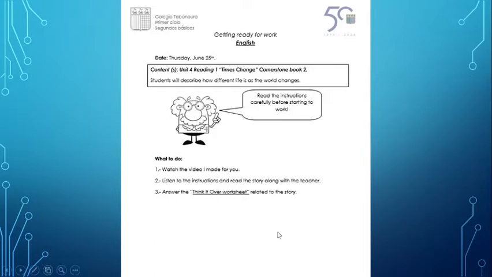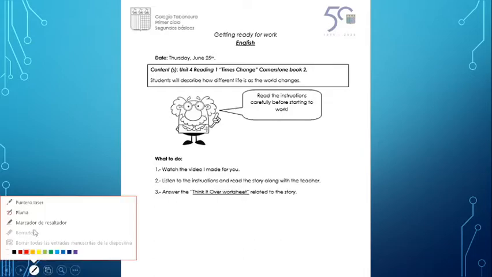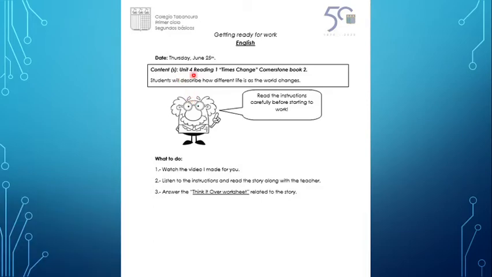Before we start reading, you need to follow some instructions. Today's contents: Unit 4, Reading 1, Times Change. That's the reading, and you're going to describe how different life is as the world changes. You're going to read instructions carefully before starting to work. And as usual, you're going to follow some steps. First, watch the video, this video. Then you're going to listen to the instructions. And finally, you're going to answer one worksheet. In this case, it's going to be thinking over, related to the story, of course. So let's go.